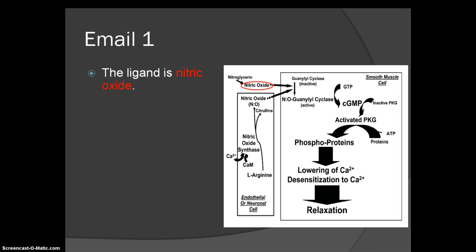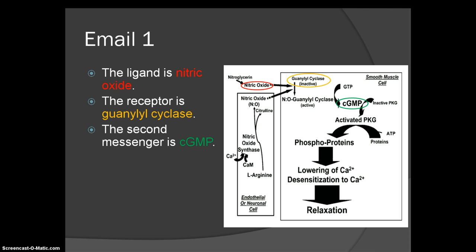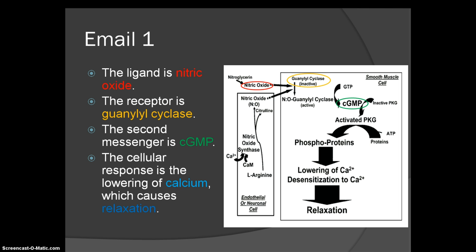Since nitric oxide is the ligand, it must bind to its receptor in the smooth muscle cell, which is, in this case, guanylyl cyclase. This enzyme catalyzes the reaction that turns GTP into cyclic GMP, or cGMP for short. This is the second messenger, which activates PKG.